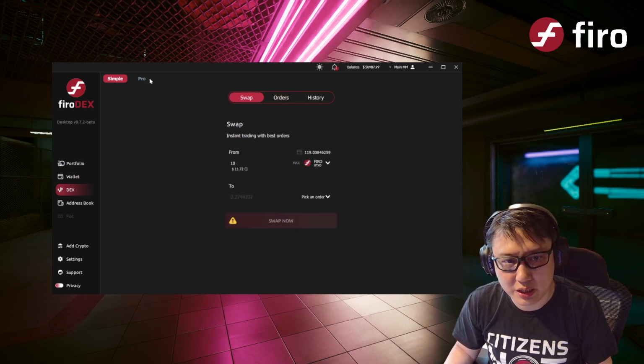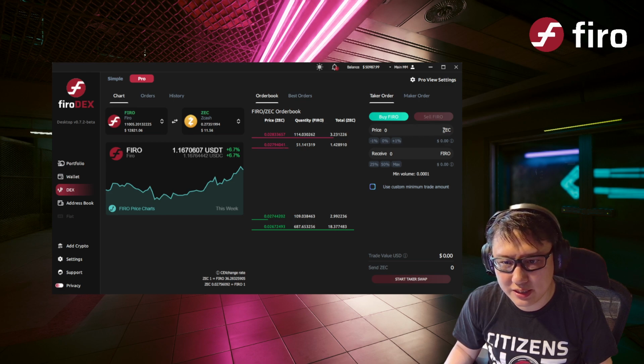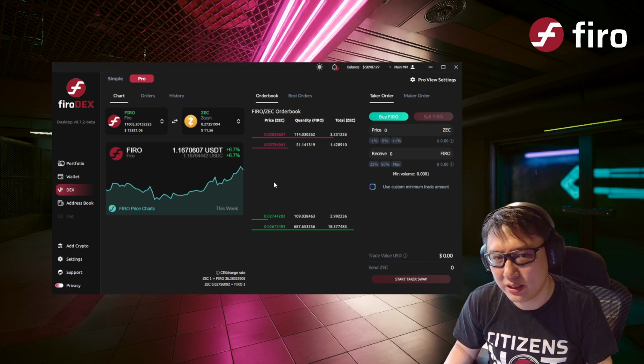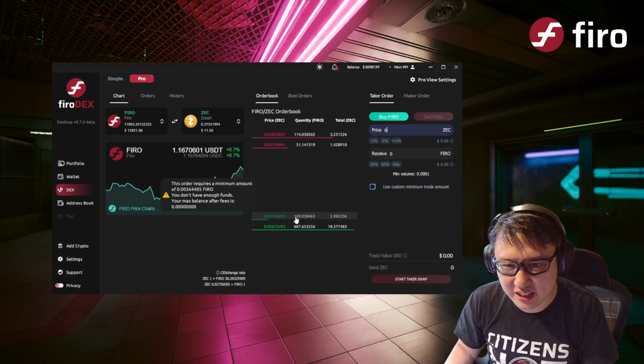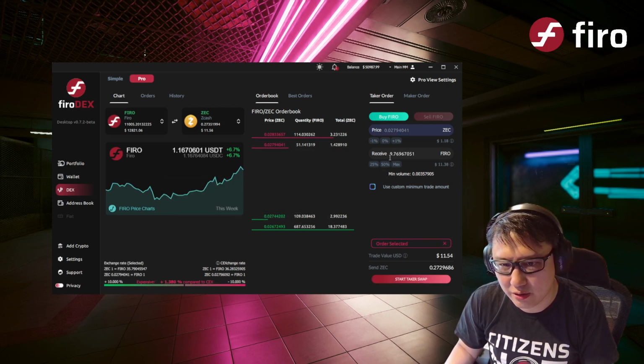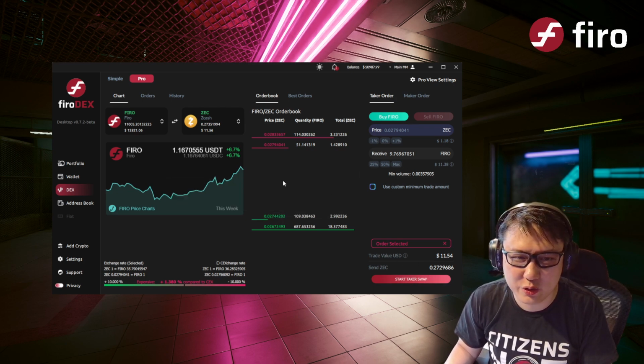As you can see, it's really easy. You can go to the pro mode and you can choose exactly how much I can buy Firo for ZEC, or I can sell Firo, and I can choose what price, and then see all the liquidity there. So yeah, this is the more advanced way to do it. But be careful, because when you click something like this, it fills up how much you want to sell it for. You receive, it fills up the volume. So if you don't check this, you might actually do it wrong.